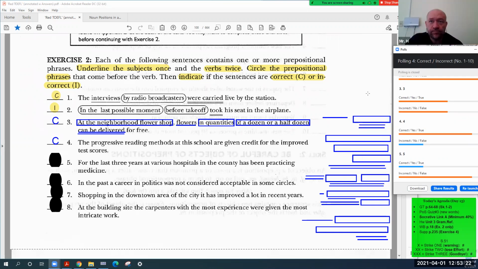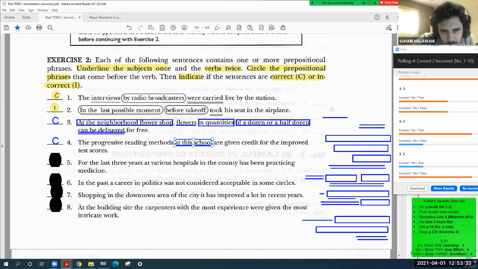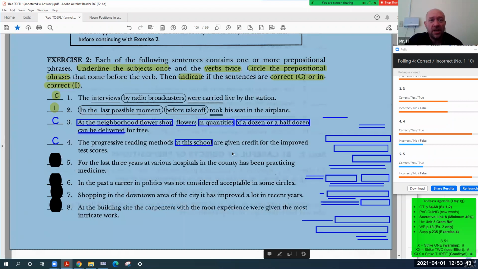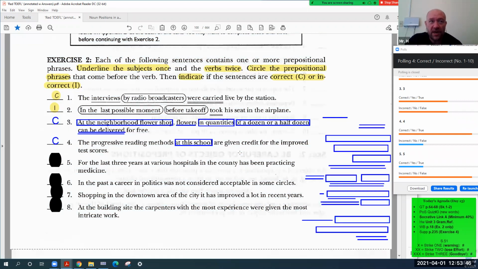Prepositional phrase: it's "at this school." Yes. Any more? "For the improved tests." But this one is after the verb. So let's find the subject and verb now.